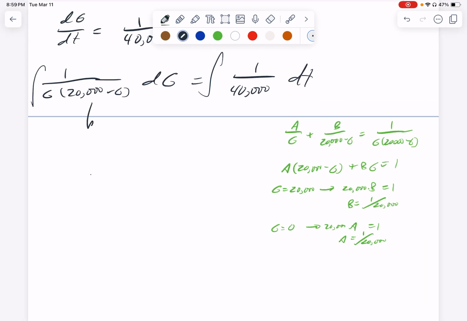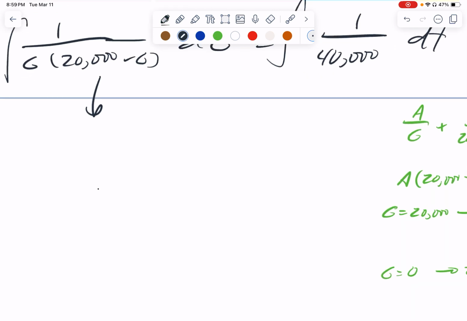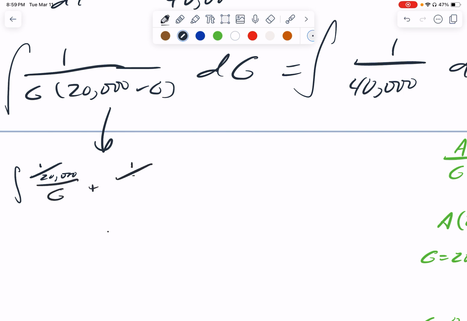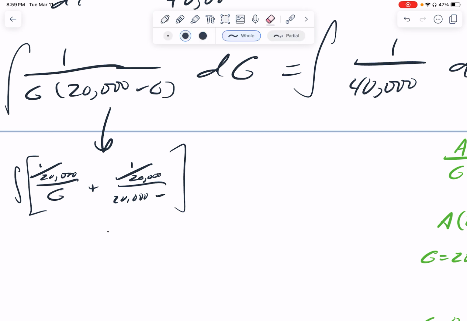So going back here, and I'm going to start writing these smaller so I can squeeze them all in. This would be 1 over 20,000 over G plus 1 over 20,000 over 20,000 minus G, dG.